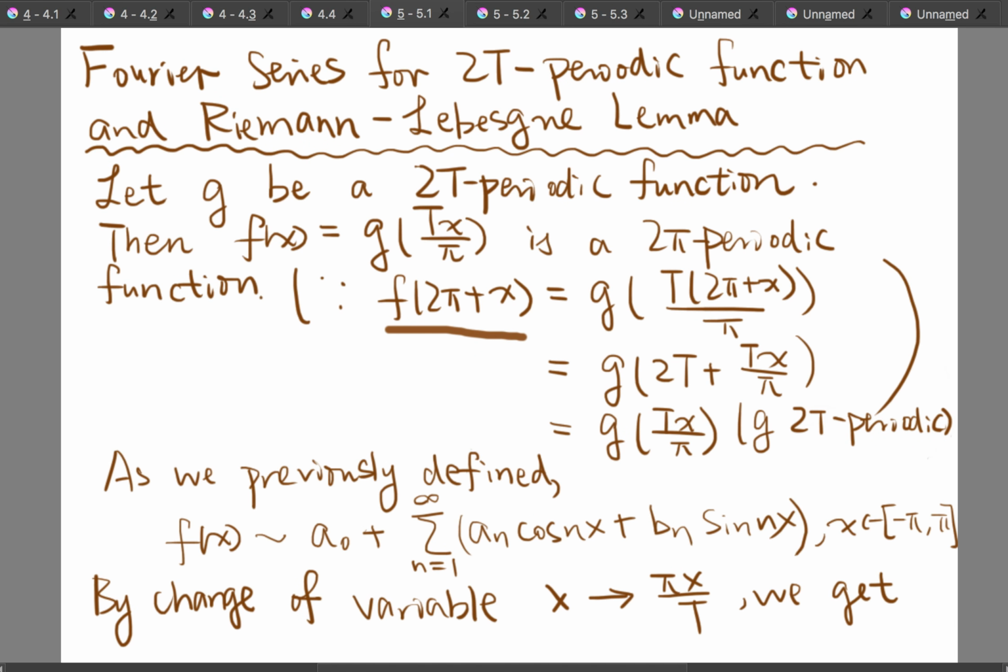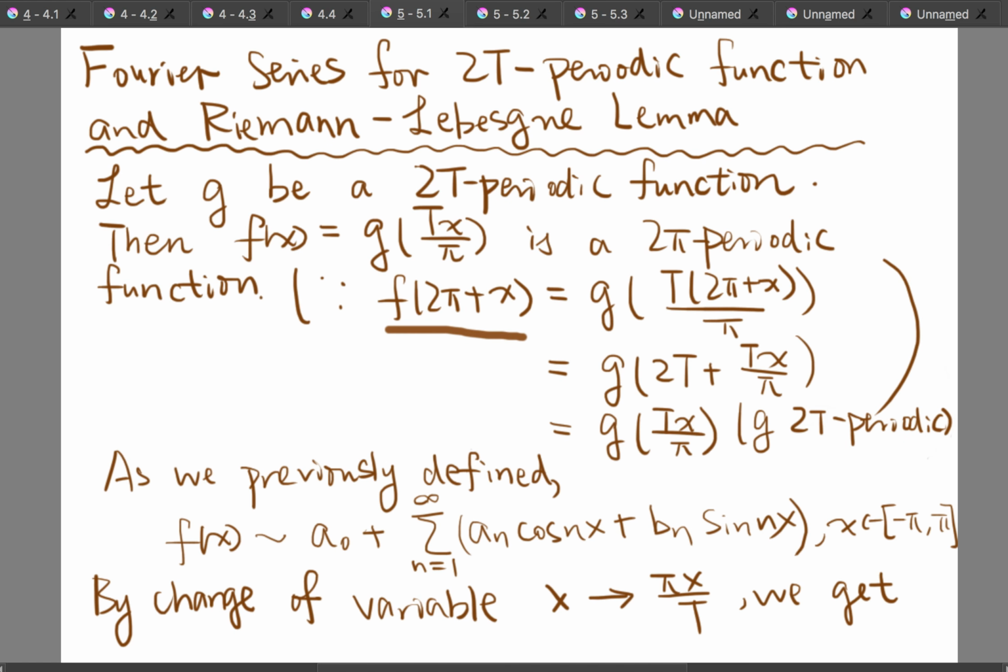Today I'm going to talk about two topics. The first topic is about Fourier series for 2T periodic function, and the second topic is about the Riemann Lebesgue lemma. So let's first talk about the first topic.